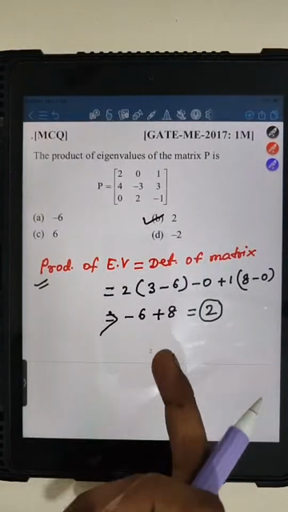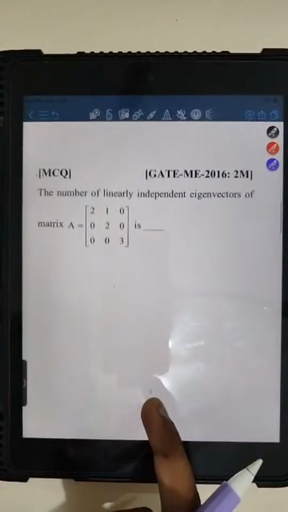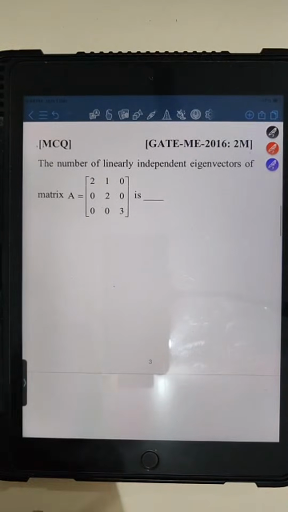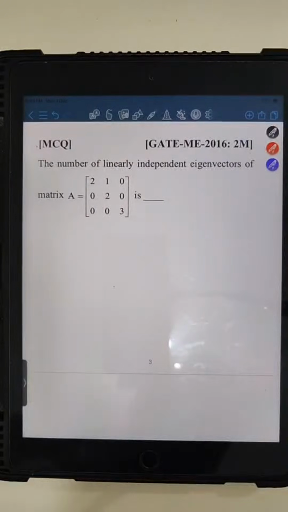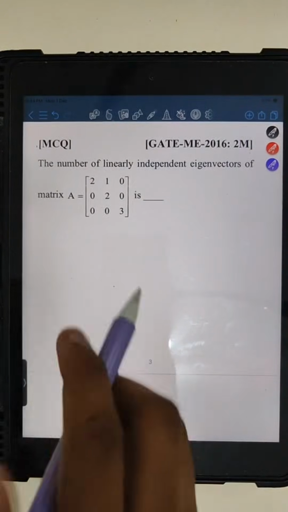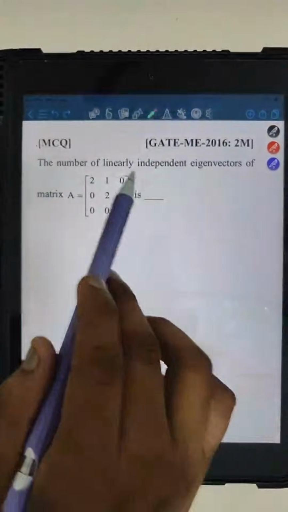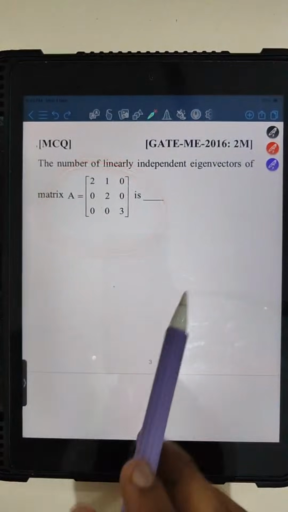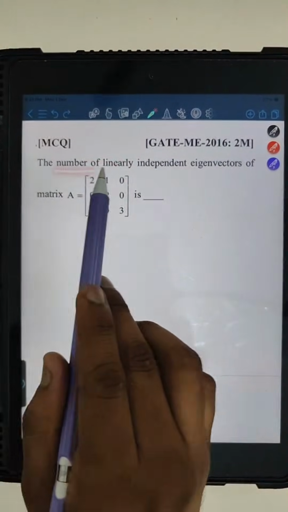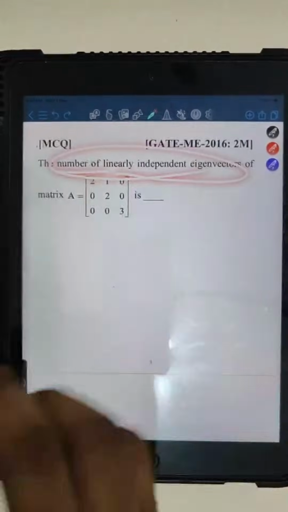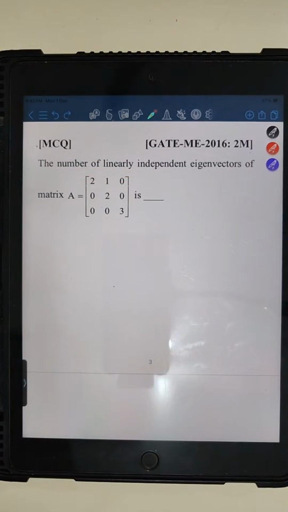Tilak, yes sir, okay. Yes Tilak, we are heading towards the next question. So this question says that the number of linearly independent eigenvectors of this matrix A will be what? We are given a 3x3 matrix and it is asked: number of linearly independent eigenvectors क्या होंगे? तो इस क्वेश्चन को हम कैसे प्रोसीड करेंगे?